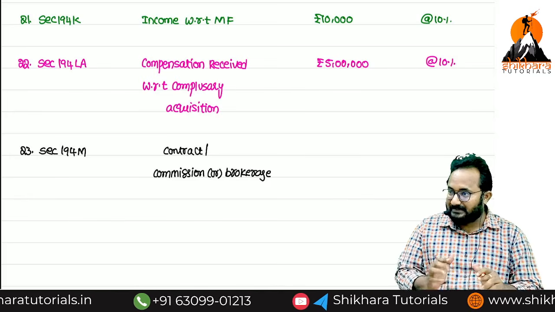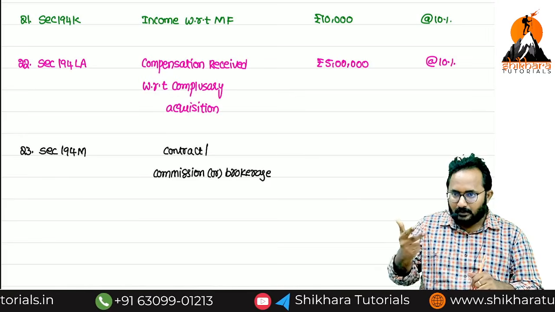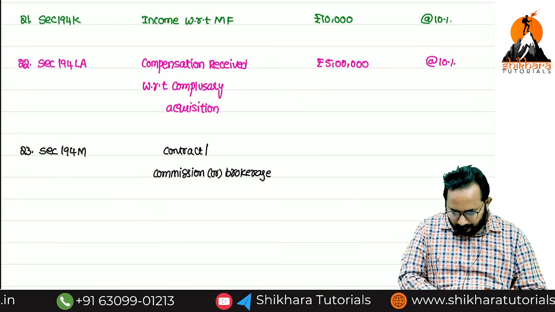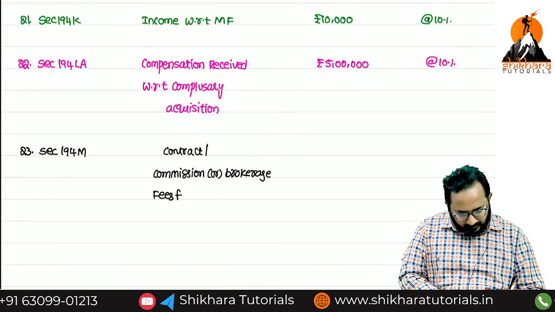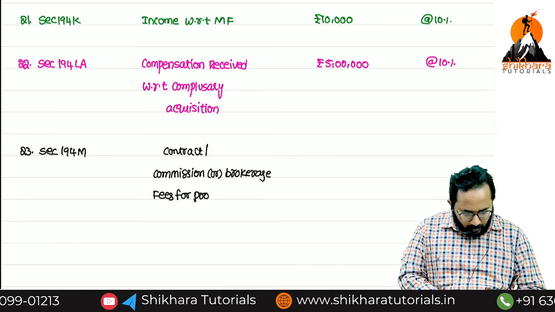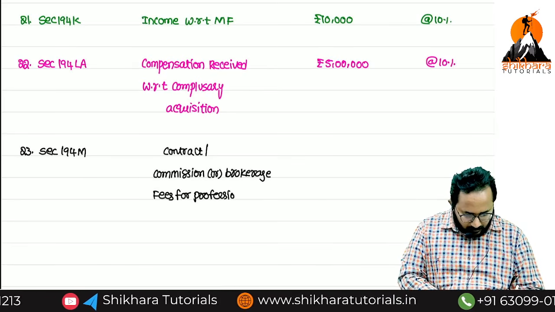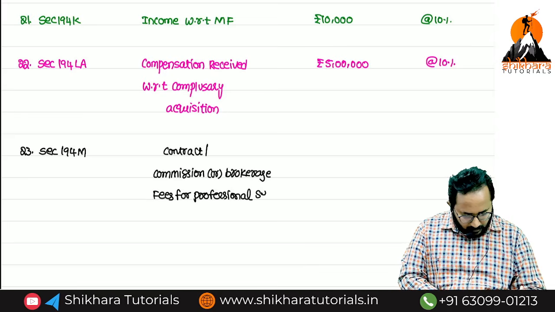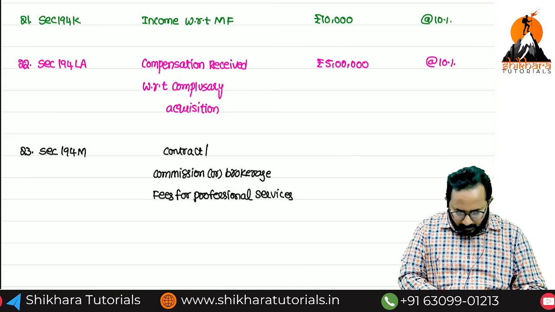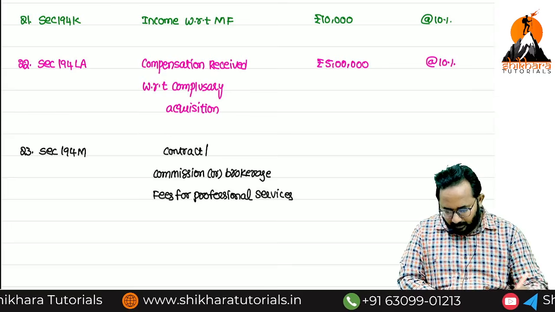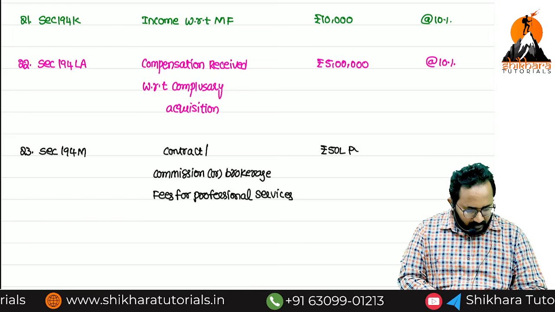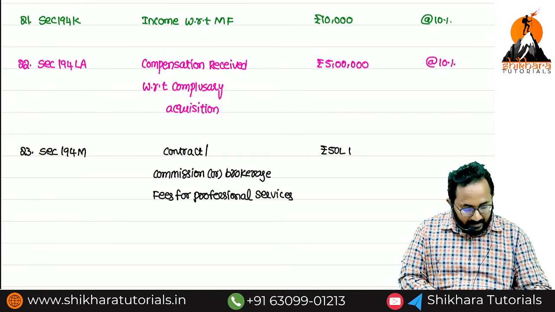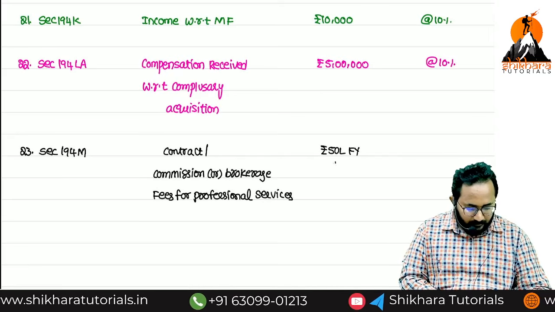If any payer is not covered under C, H, J, fees for professional services, altogether during this year, what is the threshold limit? 50 lakh during that financial year. Aggregately we have to check all the things.